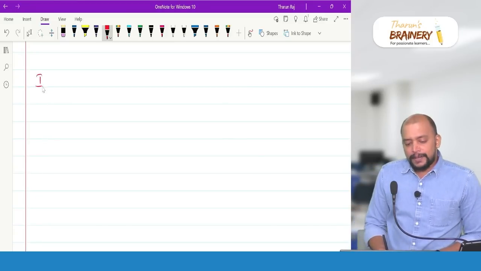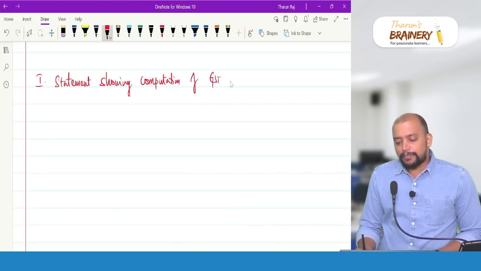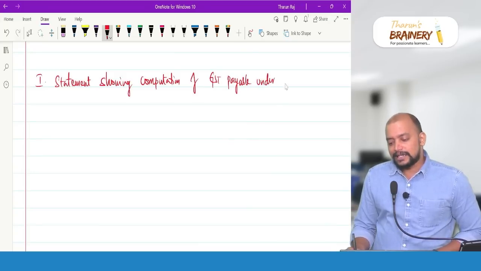Statement number 1: statement showing computation of GST payable under FCM.